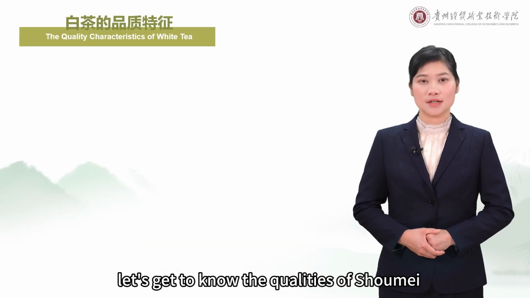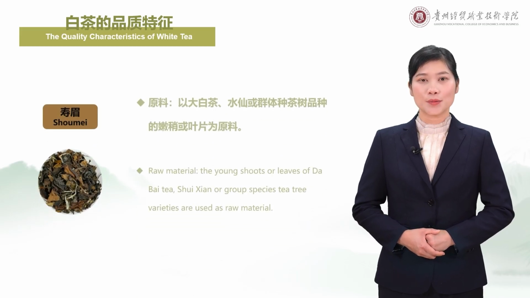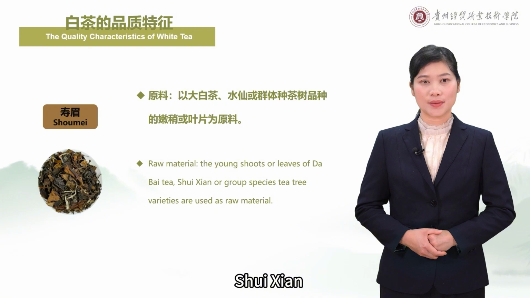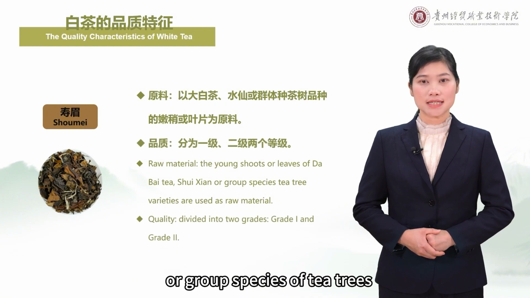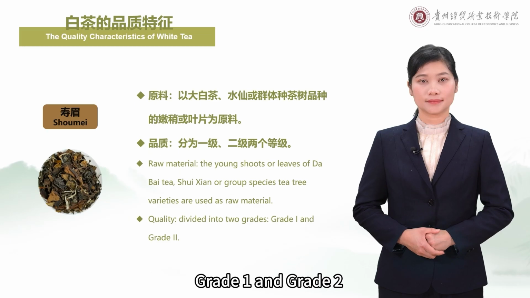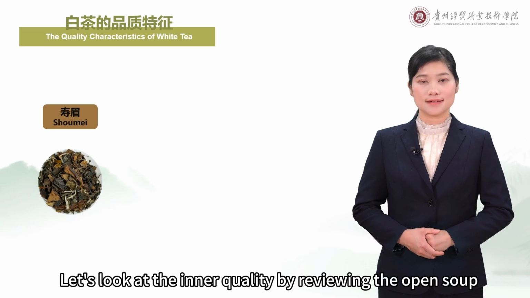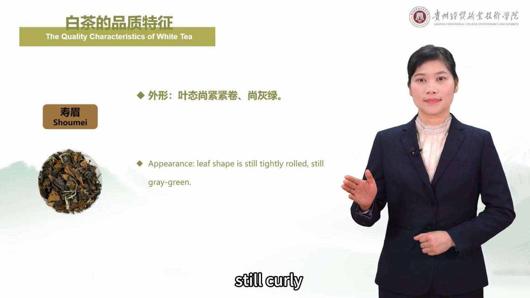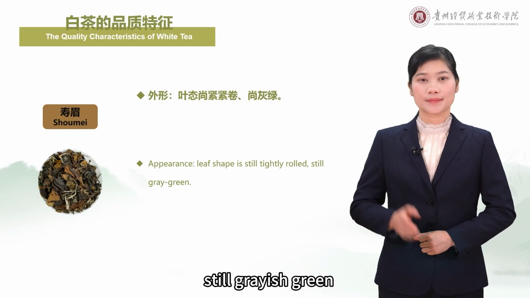Finally, let's get to know the qualities of xiaomei. Shoumei is made from the young tips or leaves of Dabai tea, Shuixian, or group species of tea trees, and is divided into 2 grades, grade 1 and grade 2. Let's look at the inner quality by reviewing the open soup. The leaf shape is still tight, still curly, still grayish-green.